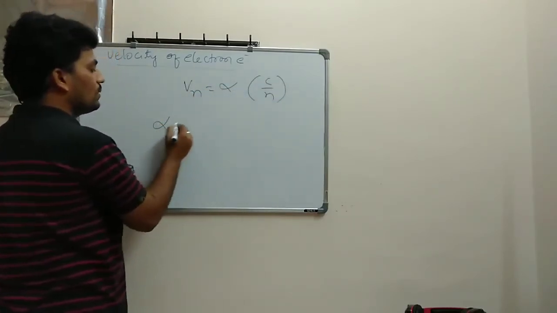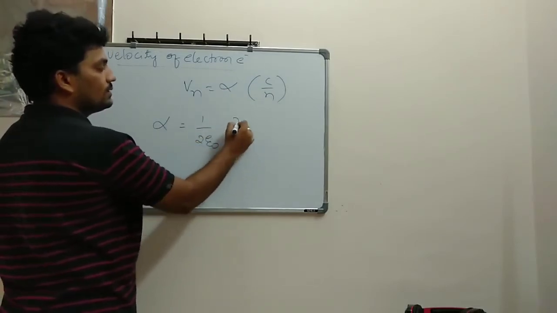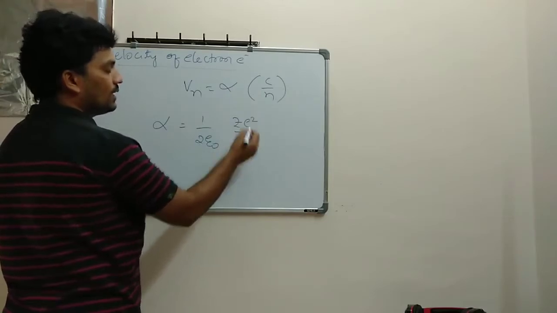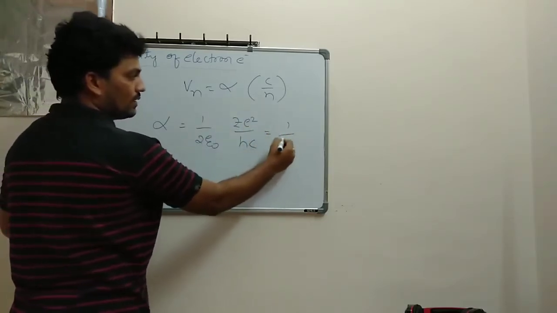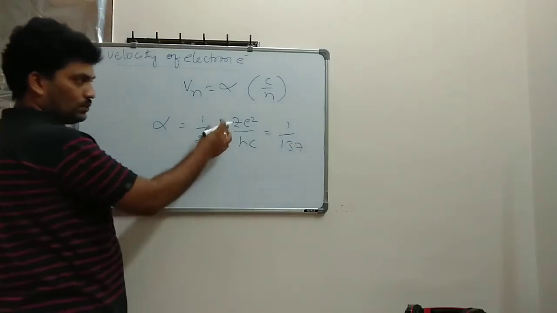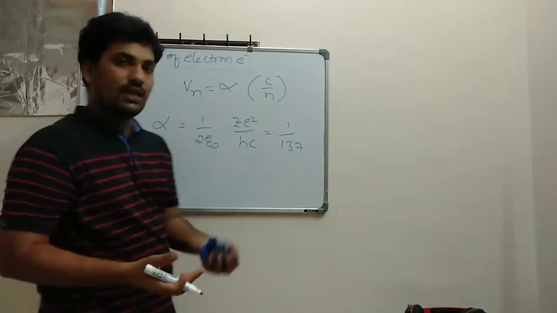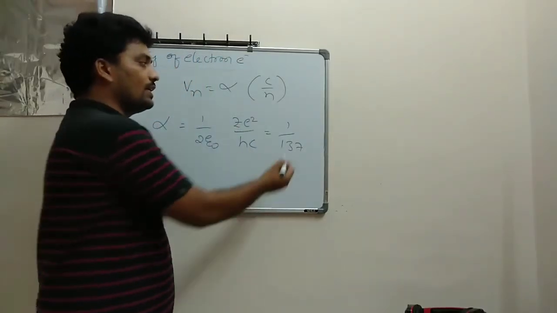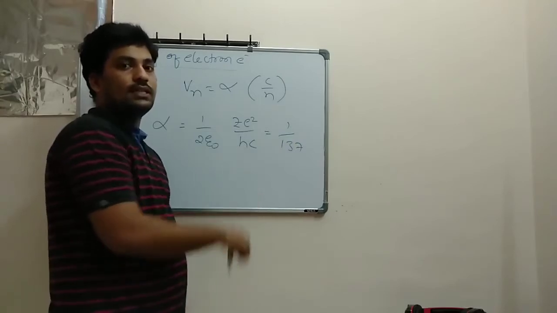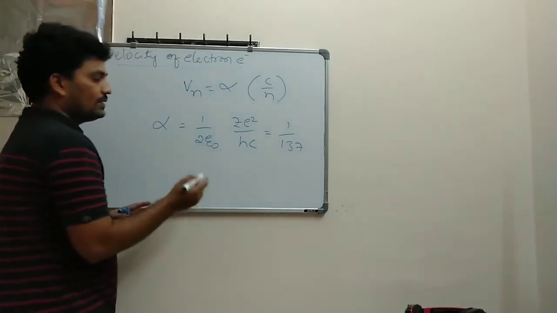So alpha is equal to 1 by 2 epsilon naught, Z e square, divided by h and c. If I substitute the epsilon naught value, the charge value, the h value, and the velocity of light value, then I will get 1 by 137. This is known as the fine structure value.